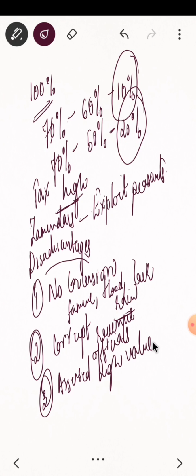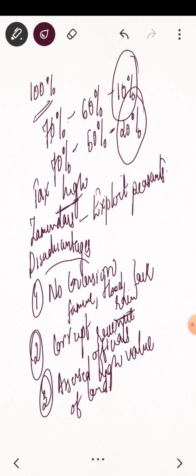For example, if a peasant was able to produce only around 60%, they showed it in their records as 90%. So the actual cultivation they increased and showed as 90%. Because of that, the entire burden of paying taxes fell on the peasant, right?